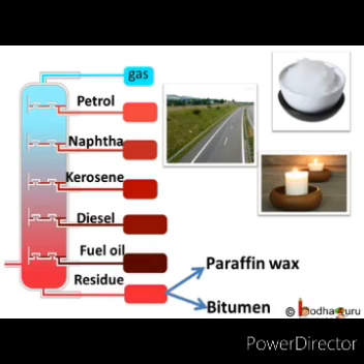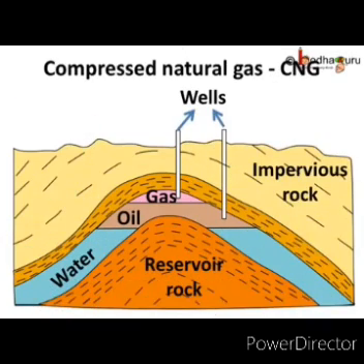Paraffin wax, which we get from the residue of the refining process, is used for making ointments, candles, petroleum jelly, face cream, wax, etc. Bitumen, which is also obtained from the residue of the fractional distillation process, is used for making paint and building roads. Every component of petroleum has some use, hence it is often called black gold.